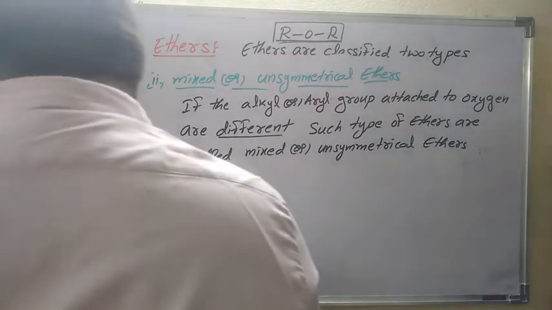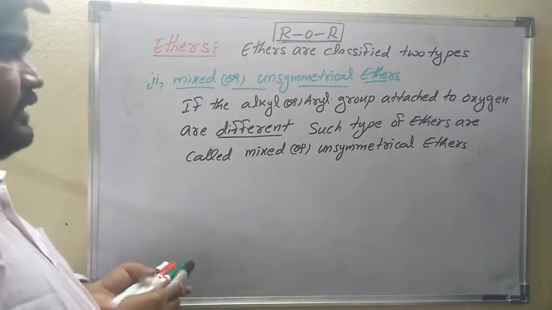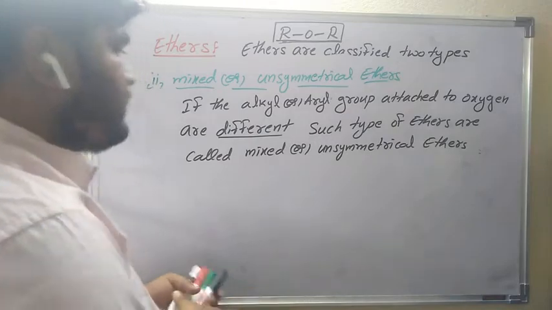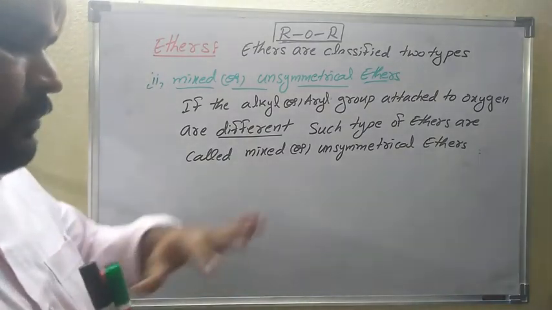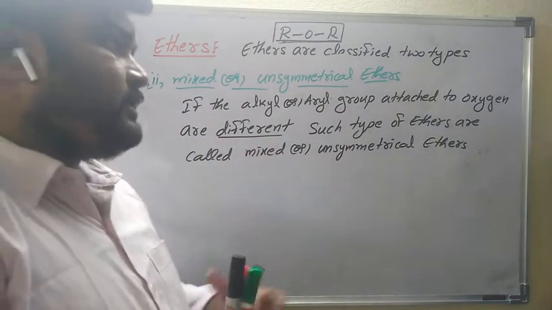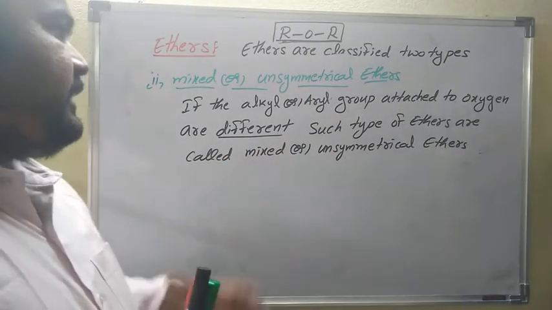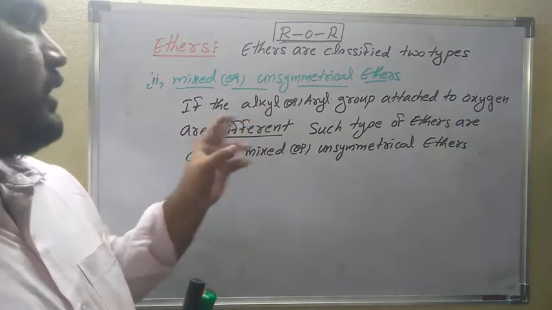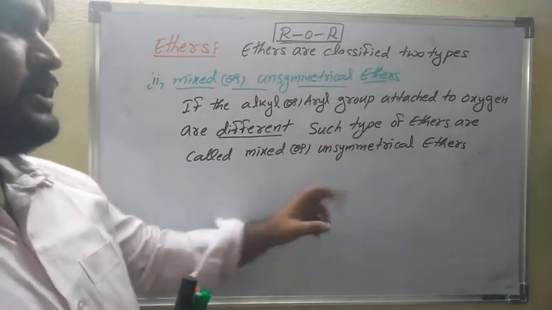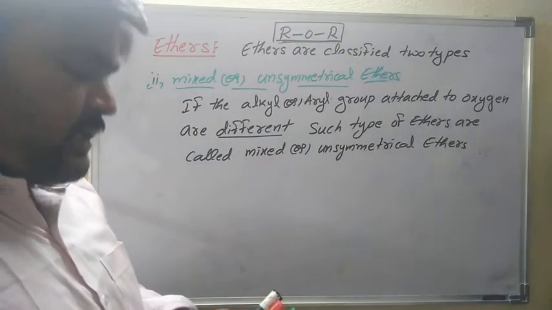Is it clear? If the alkyl or aryl groups attached to the oxygen atom are different, both are different, such types of ethers are called mixed or unsymmetrical ethers.